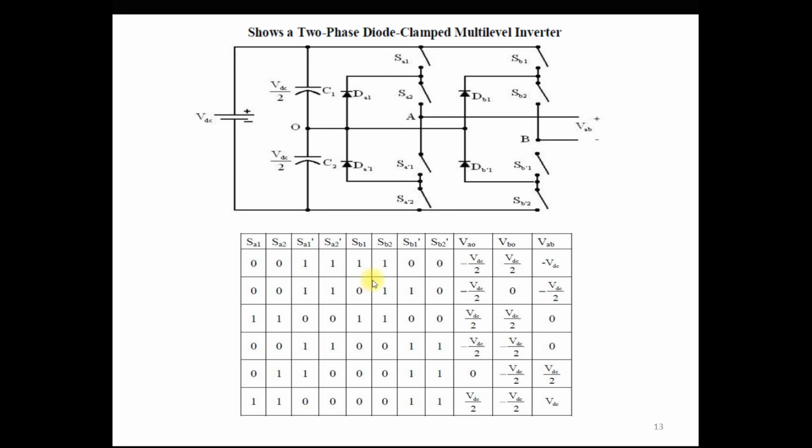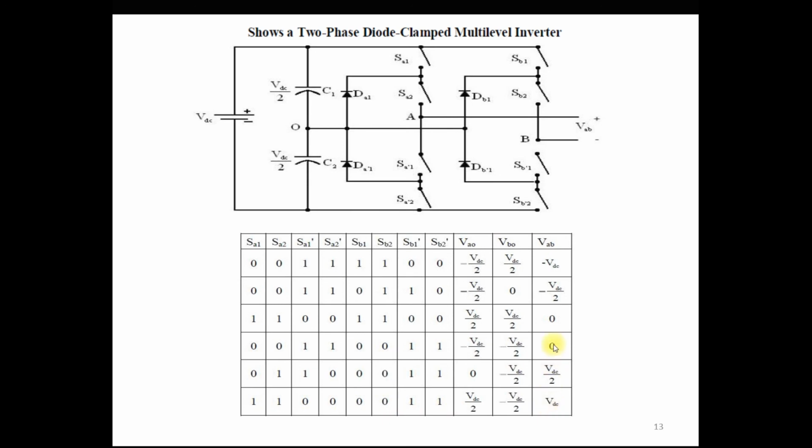There are 8 switches, and based on their on and off conditions, different voltage levels are generated. At this switch position, the output voltage VAB is 0. At this position, it generates minus VDC by 2, and at this position it generates minus VDC. In the same way, at this position it generates plus VDC by 2, and at this level it generates VDC.